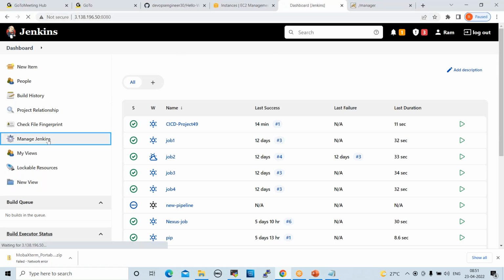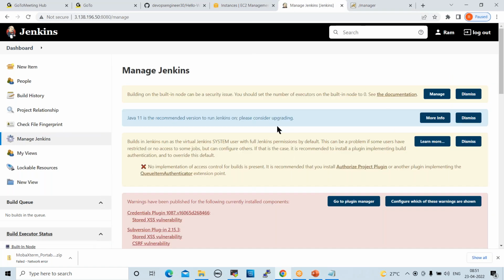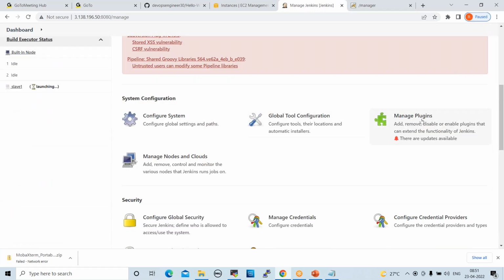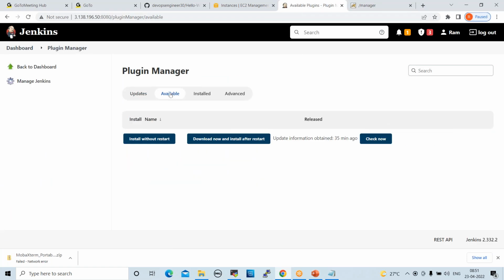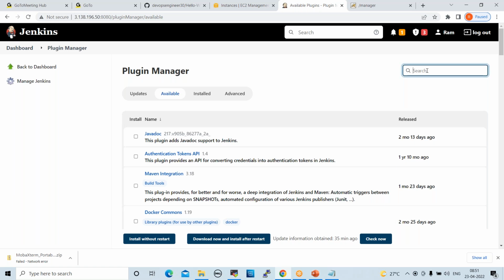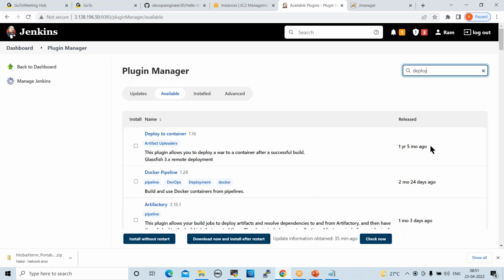Now go to manage plugins. I want to integrate the Tomcat server with Jenkins. Go to plugins, manage plugins, click on available plugins. Search here: Deploy. Deploy to container, this is the plugin.